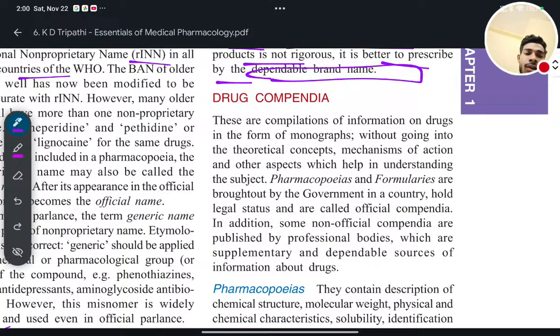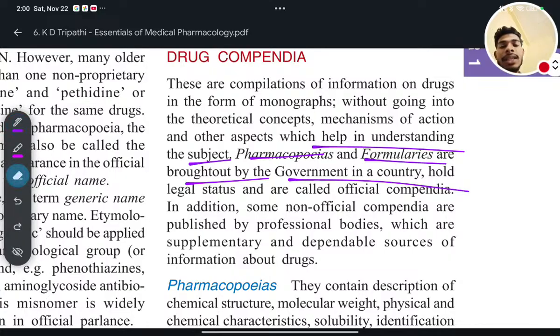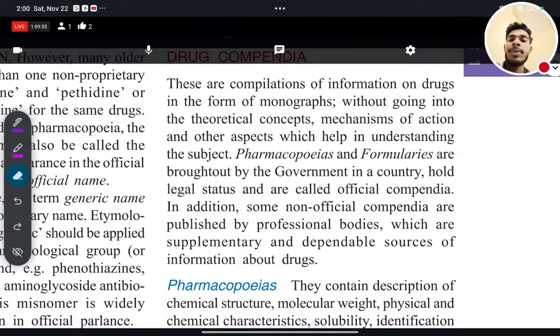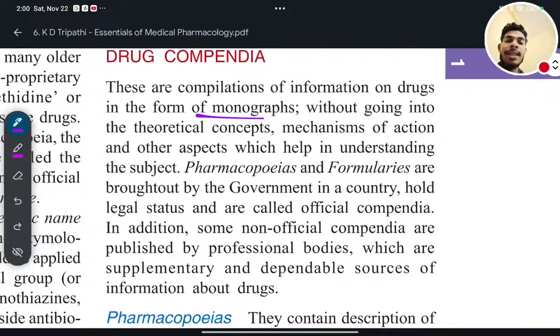There are compilations of information on drugs in the form of monographs, without going into the theoretical concepts, mechanism of action, and other aspects which help in understanding the subject. Pharmacopoeias and formularies are brought out by the government in a country. So in each different country, you will see some such compendium. So what is this monograph? This monograph is a pack of pages, or a pack of files, which will hold all the information about a drug.